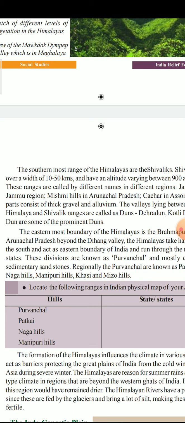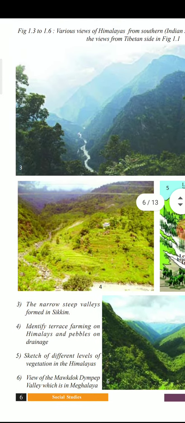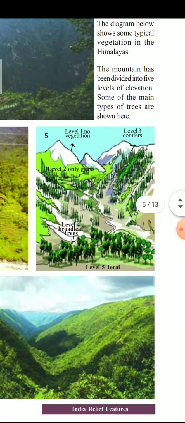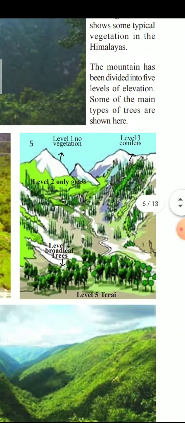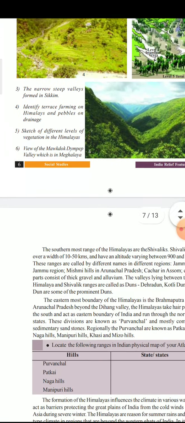Understood, children? So the Himalayas have three ranges. The first one is the Greater Himalayas, the second one is the Lesser Himalayas, and the third one is the Sivaliks. The Greater Himalayas are the highest mountain peak ranges in the world, and their height is more than 6,100 meters.